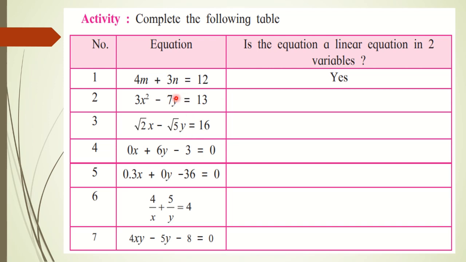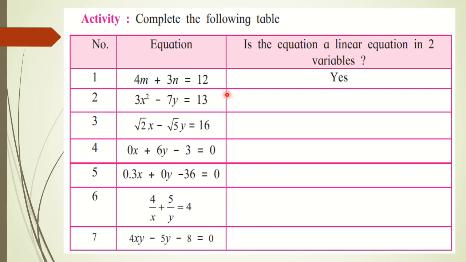The first one is solved for you: 4m plus 3n is equal to 12. See, m and n, two variables, are there. Their index is 1. So we can say that it is a linear equation because it is in the form ax plus by is equal to c. See the second one, 3x square minus 7y is equal to 13.